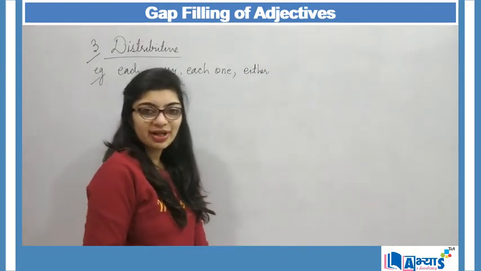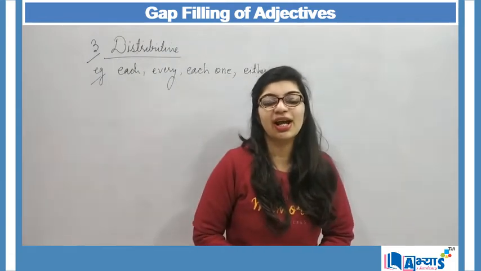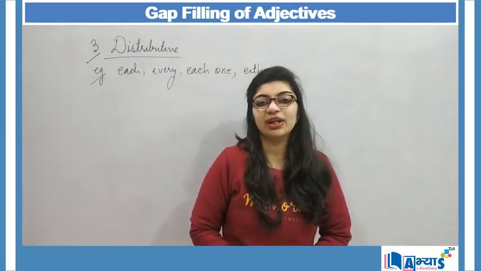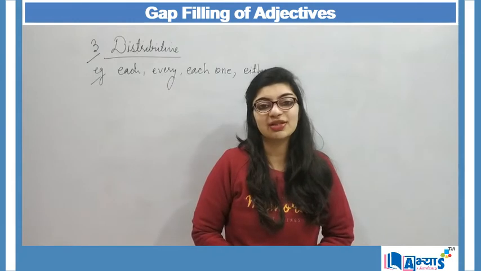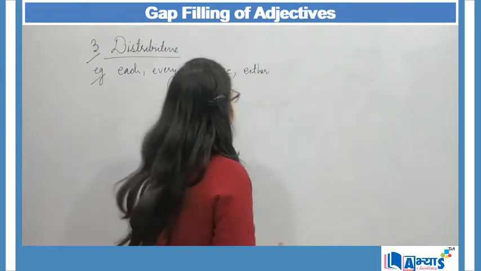Now let us implement these adjectives in our gaps so that we can make a correct sentence with a meaning.